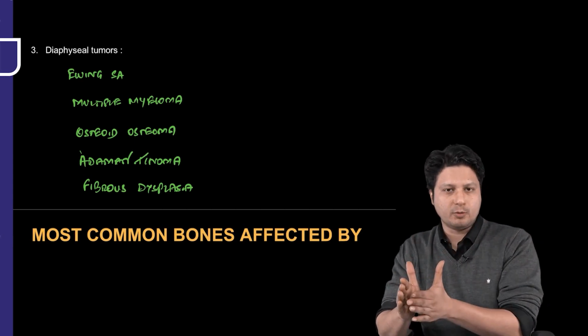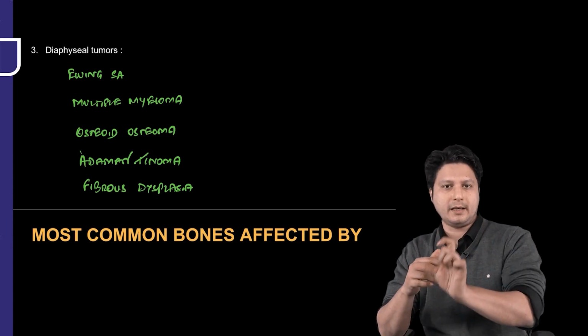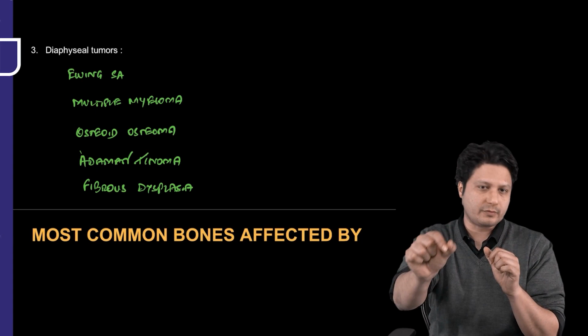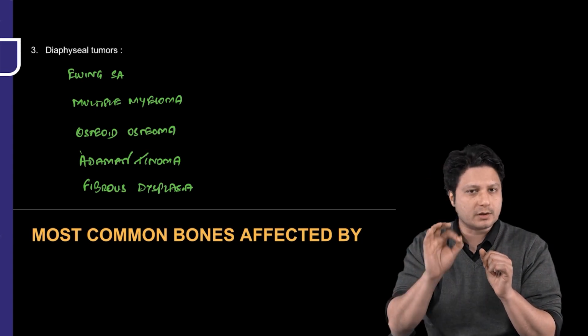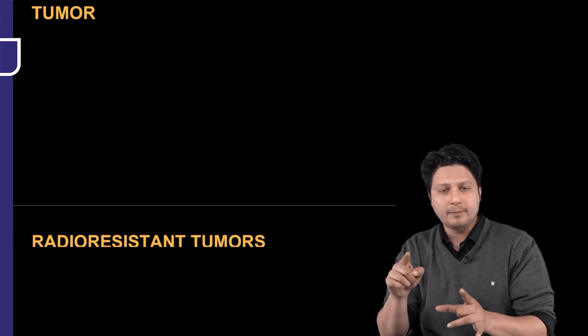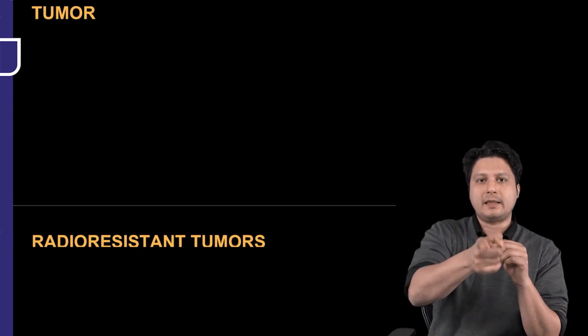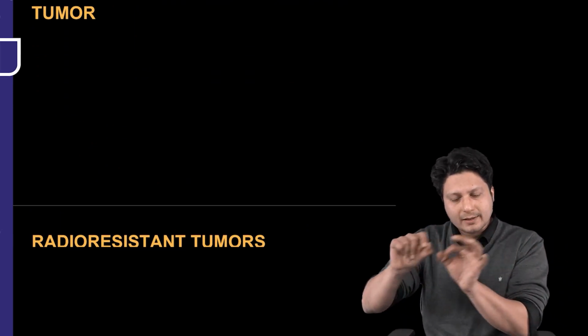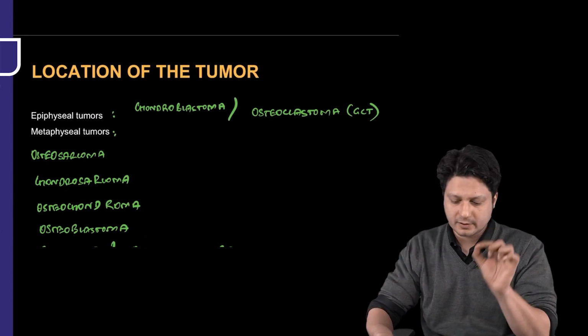Every time you read a tumor, the first thing that should come to your mind is, what is the primary location of that tumor? Is it a metaphyseal, diaphyseal or epiphyseal tumor? Next is, what is the most common bone which is likely to be affected by that particular tumor? That means for that tumor, the bone which is most commonly affected. So for that,